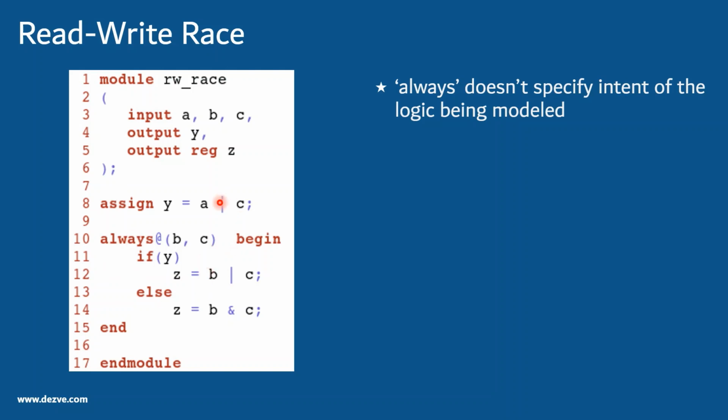If you see this, in this case we are trying to update the value of y from inputs a and b, and then we are trying to consume the same value in the same time unit. Basically, in RTL code we don't use explicit time delays, because that is not synthesizable and also not recommended.